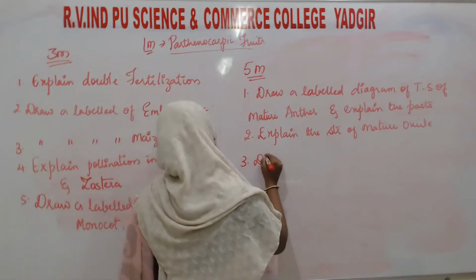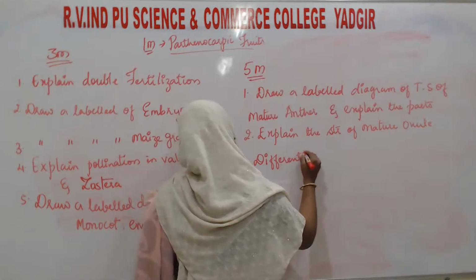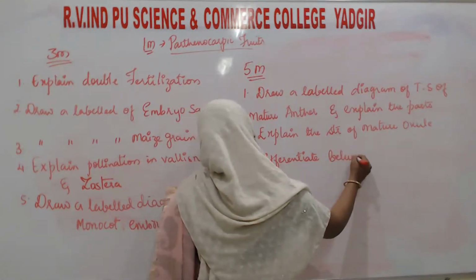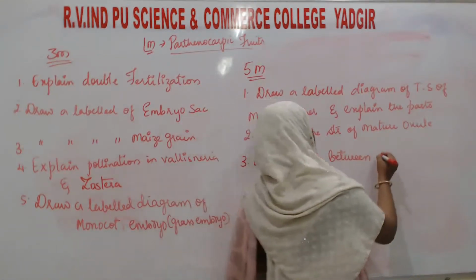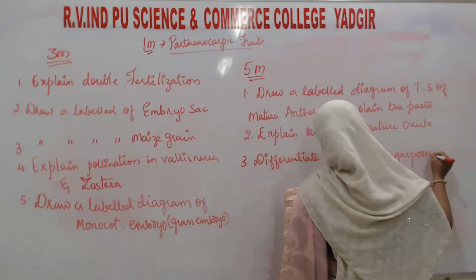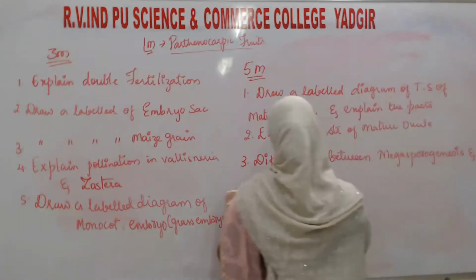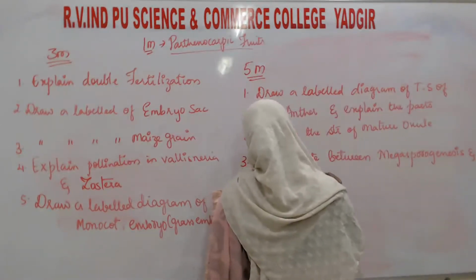Differentiate between megasporogenesis and microsporogenesis.